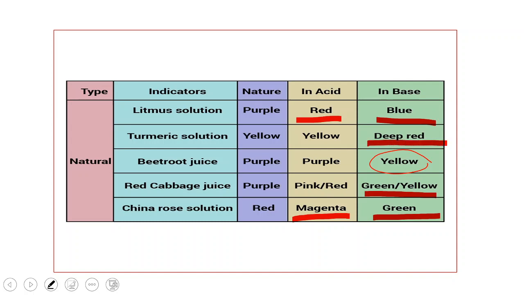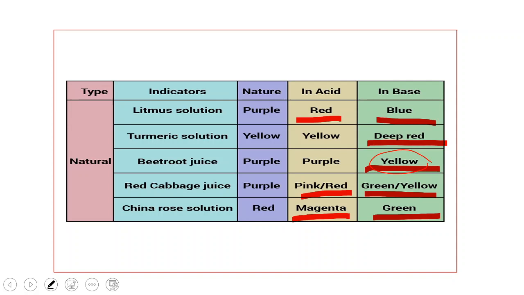Beetroot juice, with acids no change, but with bases it gives yellow color. Red cabbage juice gives red color with acids and with bases it gives green or yellow color. China rose solution, which is red in color, with acids gives magenta color and with bases gives green color. So these are some of the examples of natural indicators.